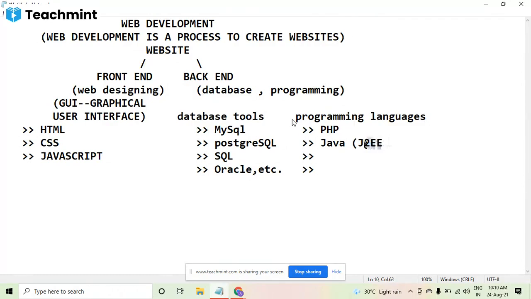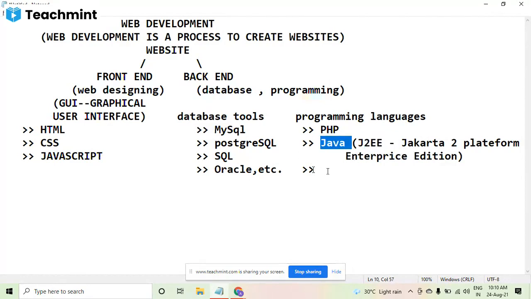J2EE, that stands for Java 2 Platform, Enterprise Edition. I'm writing here the full thing: platform, and enterprise edition. In this particular type of Java, there are three types of application which can be developed. J2EE is the type where the website is developed, so that is actually for web development in Java.